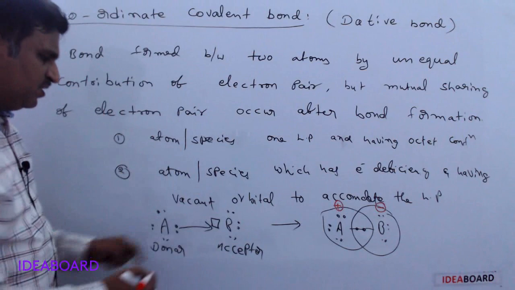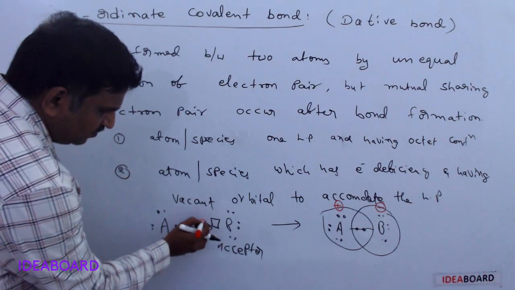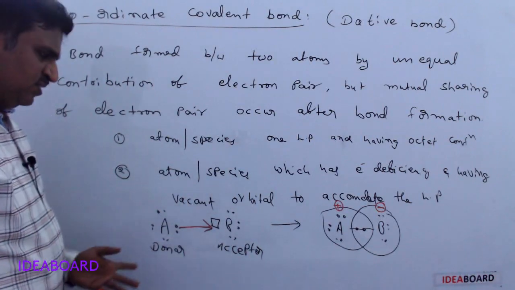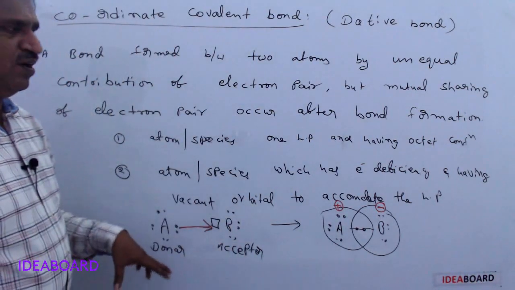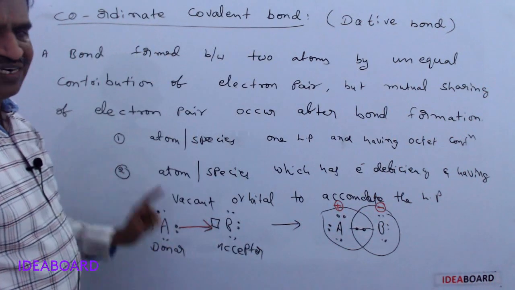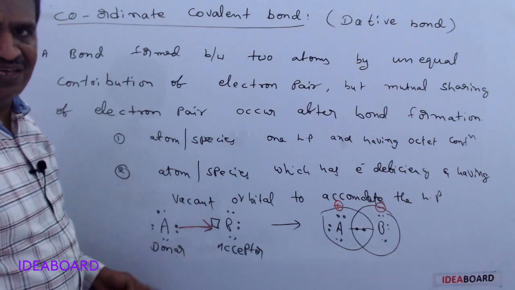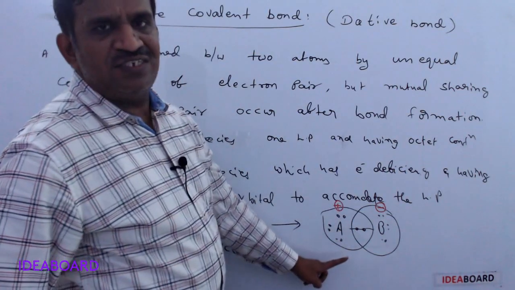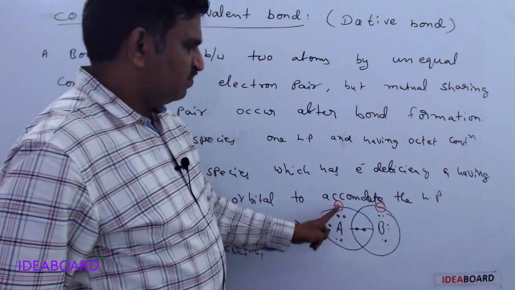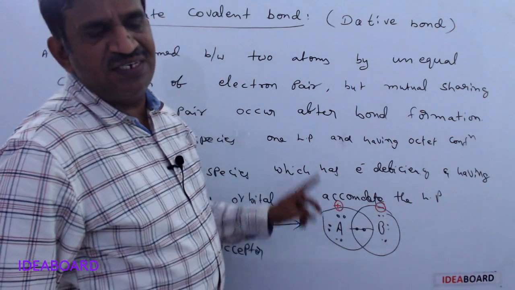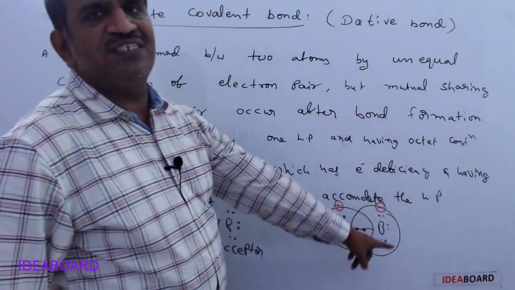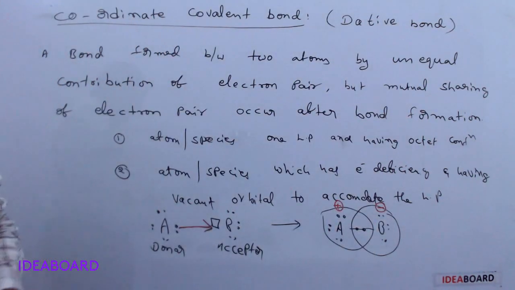And this is the old representation, where a dative bond is simply indicated with an arrow. But after the formation of the dative bond, it behaves like a covalent bond. You treat it as a covalent bond only, with no need to indicate it with an arrow. Even now, the modern concept or latest representation is plus and minus. Plus is indicated for the donor atom or donor species, and minus for the acceptor species. I will give examples for this.